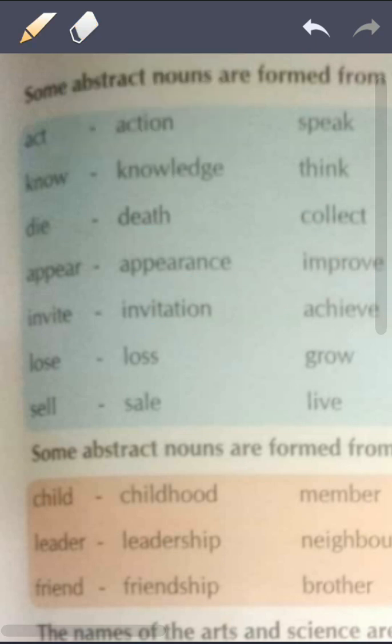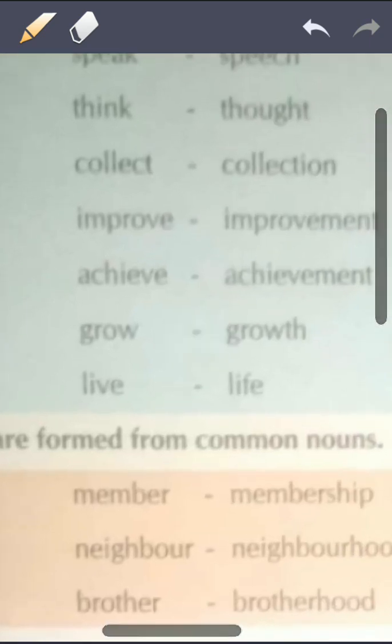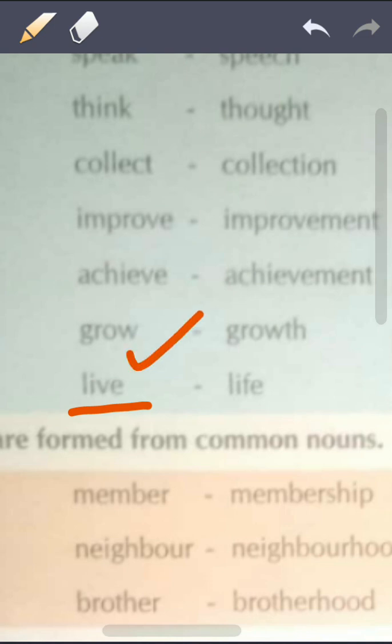So loss is again abstract noun. Okay, lose is a verb, he lost, he did something, okay, he lost. But loss is an abstract noun. Okay, similarly, live, live is what, verb. Like I live in Raipur, he's doing something. What he's doing, he's living, so he's doing some work, that is action word.